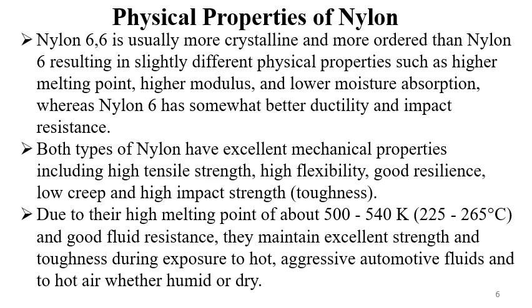Now what are the different physical properties of nylon? Nylon 6,6 is usually more crystalline and more ordered than nylon 6, resulting in slightly different physical properties. Due to this, it exhibits a higher melting point, higher modulus, and low moisture absorption, whereas nylon 6 has somewhat better ductility and impact resistance.